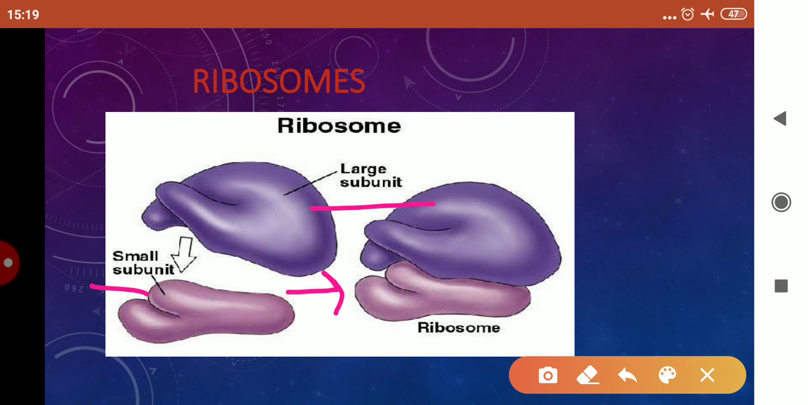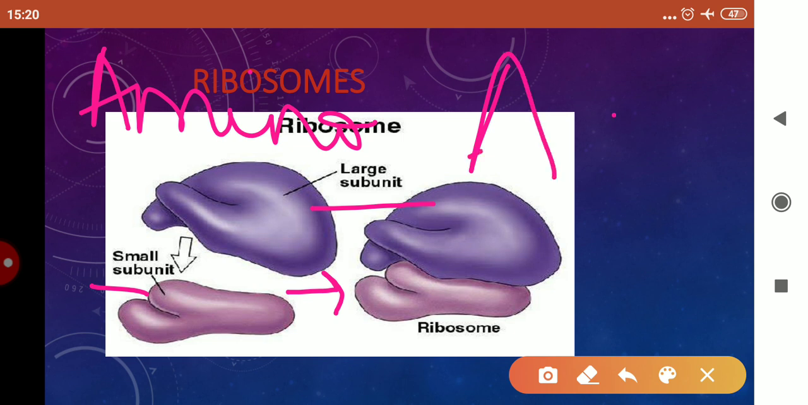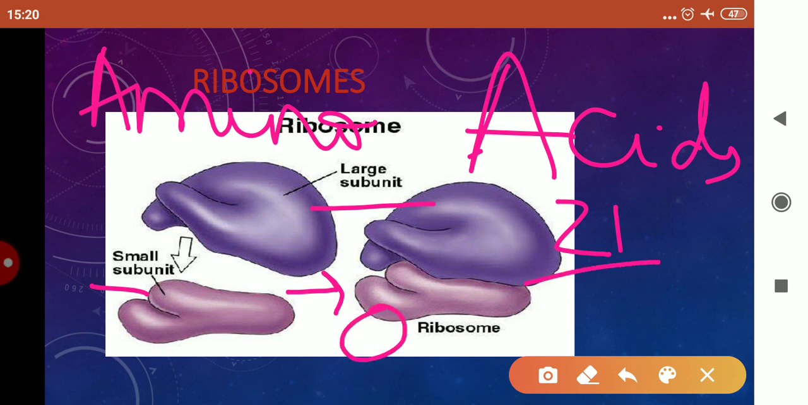Now, children, how does this process occur, or what does the ribosome do? Actually, the ribosome is the site of protein synthesis, as you all know, and proteins are made up of amino acids. There are approximately 21 types of amino acids present in living organisms. Out of 21 types, 9 amino acids cannot be formed by the human body. So, these 9 amino acids are taken up from plants.